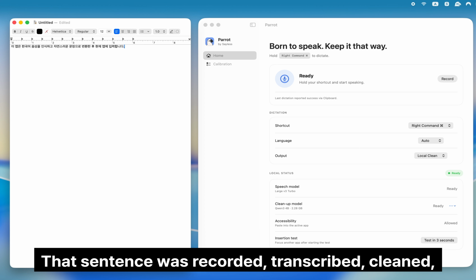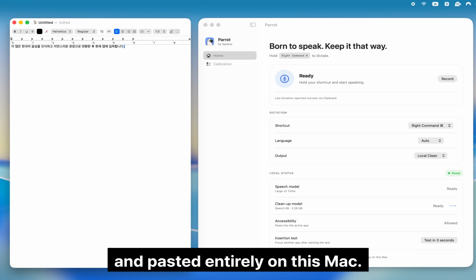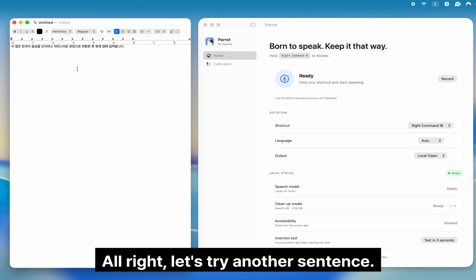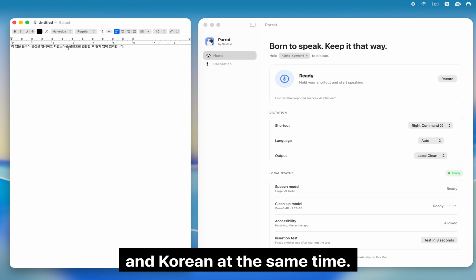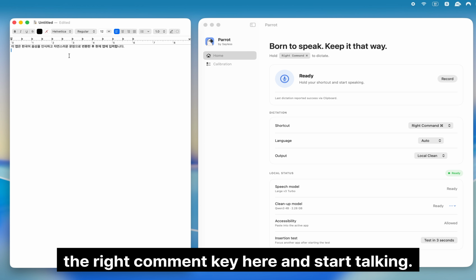That sentence was recorded, transcribed, cleaned, and pasted entirely on this Mac. Alright, let's try another sentence. This time I'm gonna say English and Korean at the same time. Same way, we're gonna click the right command key here and start talking.